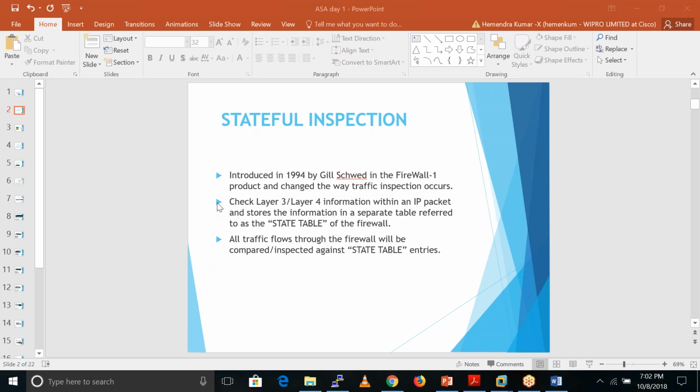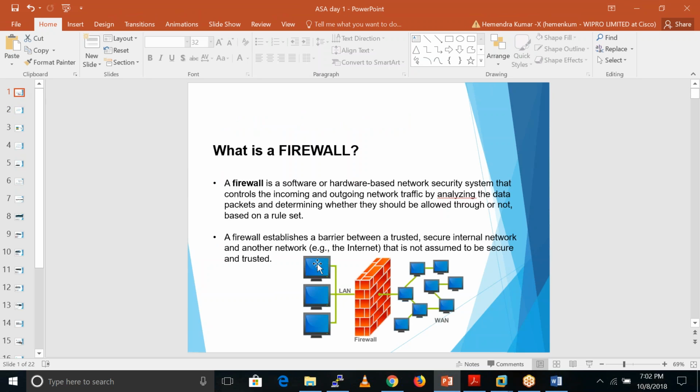So what happens? Let me go here. This is the user, and he is trying to access this server. Let's suppose this is a Facebook server. When he sends this traffic, that traffic goes through the firewall to this server. The firewall saves the information of this user, creates a connection and puts the information in a connection table: source port, destination port, source IP, destination IP, and protocol number. This is a client, he sends some traffic, right? After that the server also responds back to this client.